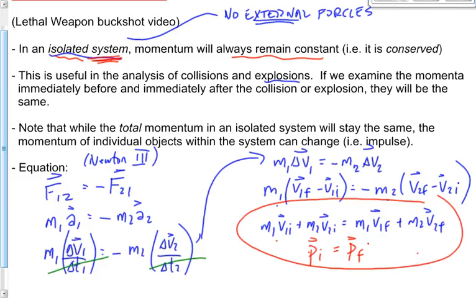And we're going to use this, what you see circled in red there, from now on every time we see a collision between two objects or whenever we see an explosion or something like an explosion. You know, throwing the ball on ice, it goes forward, you go backwards. Something like that, we'll use whatever you see circled in red there.